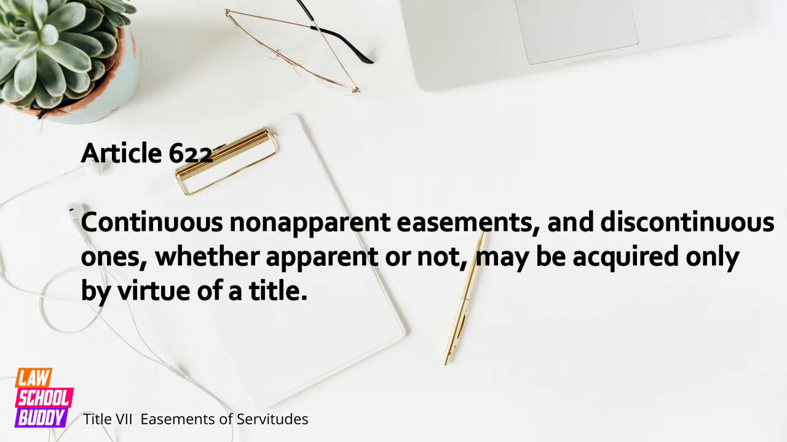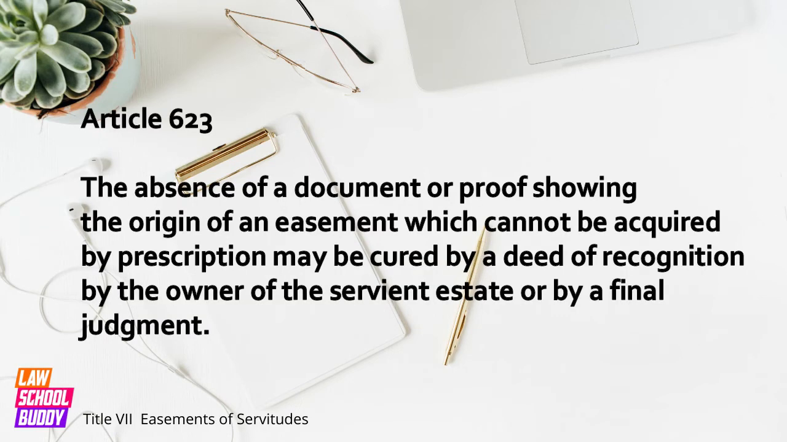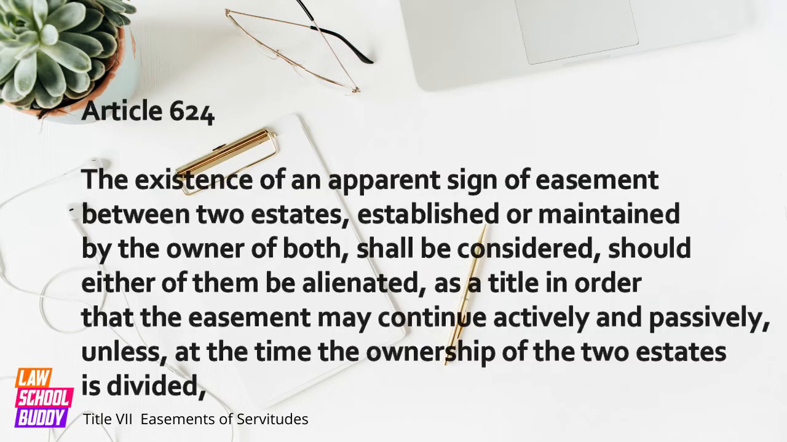Article 622. Continuous non-apparent easements and discontinuous ones, whether apparent or not, may be acquired only by virtue of a title. Article 623. The absence of a document or proof showing the origin of an easement, which cannot be acquired by prescription, may be cured by a deed of recognition by the owner of the servient estate, or by a final judgment.